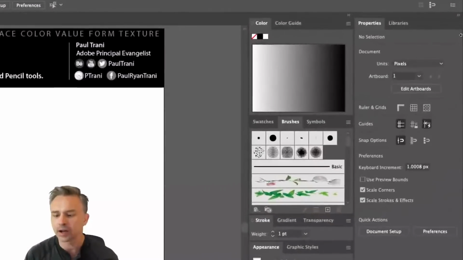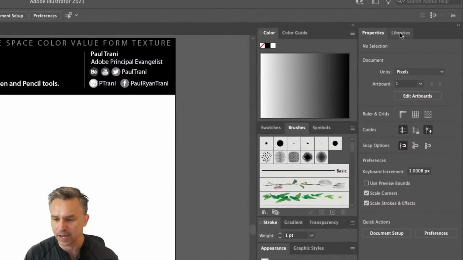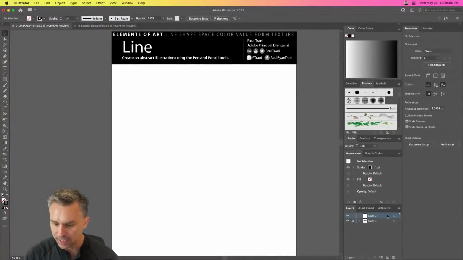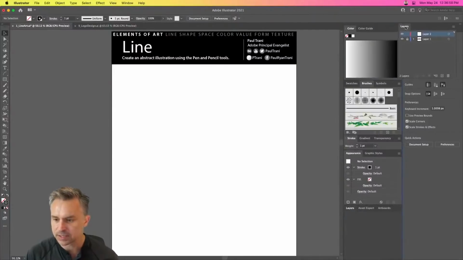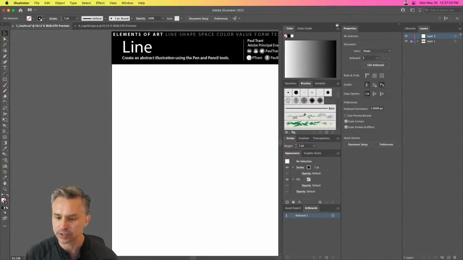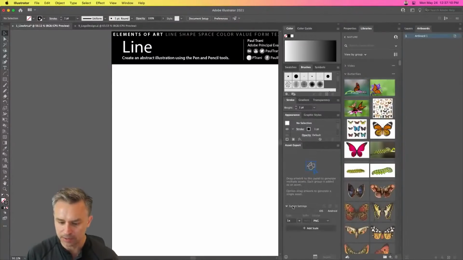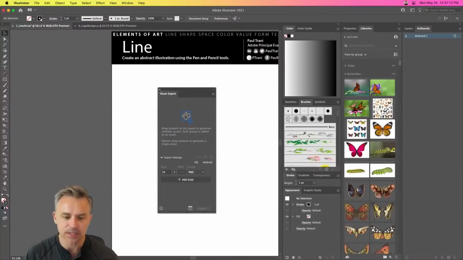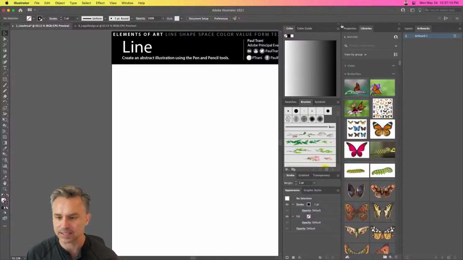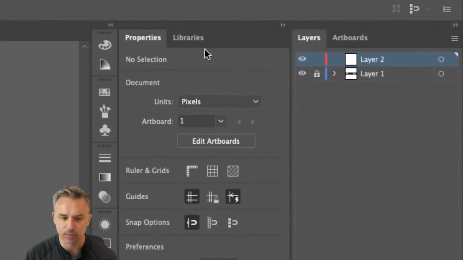There's a lot going on in here, right? So I usually separate these two out. I like having my layers panel. I like being able to see my layers over here. I like having my properties panel. This is how I usually set things up. Like this. Artboards up here. I want to know how you guys set yours up. I don't use asset export a lot, so I'm going to close that. But I like it set up like this. I like seeing my layers that I'm working on and the properties for them as well.